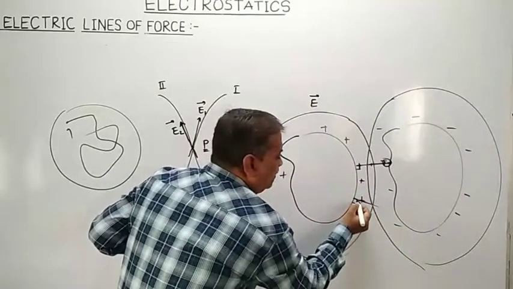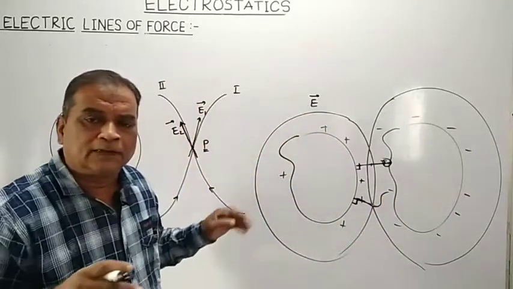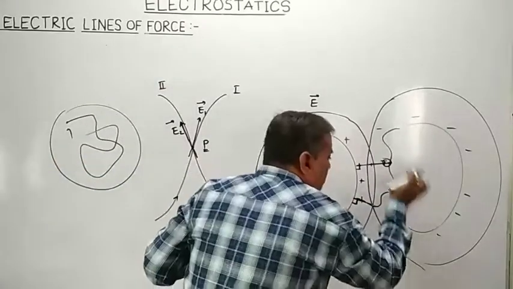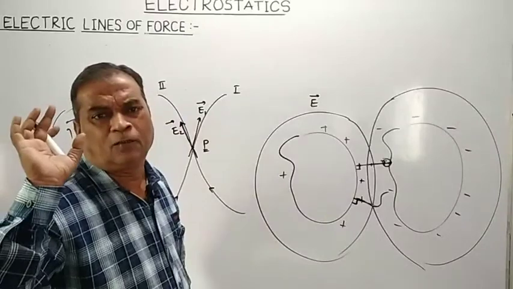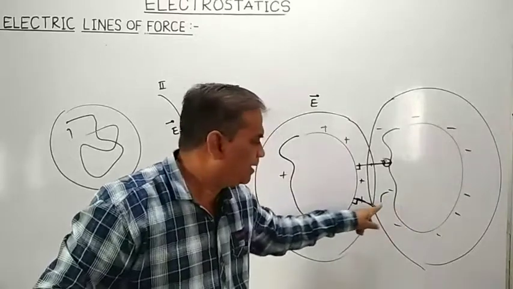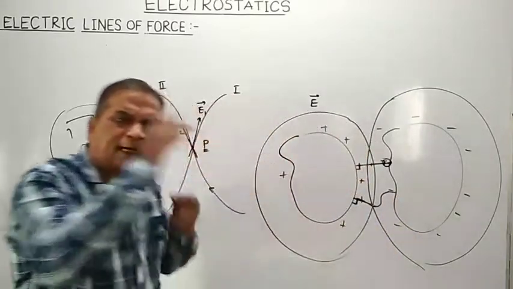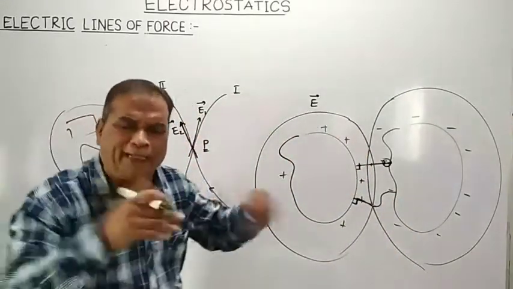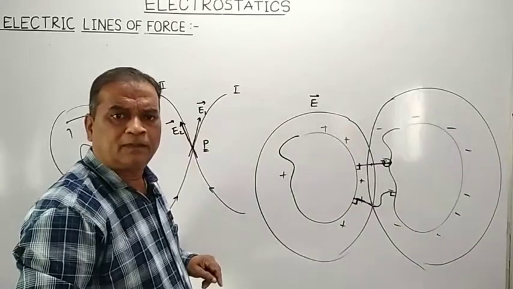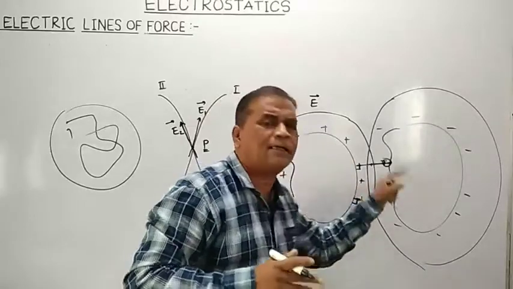Once they leave the surface of the conductor normally, they may travel along any path, but during their motion, when a positive charge comes near the surface of the negatively charged conductor, we know that a strong force of attraction will act upon it from that negatively charged conductor, and the positive charge suddenly recombines with a negative charge and both vanish. So due to the strong force of attraction, they will terminate again at right angles.